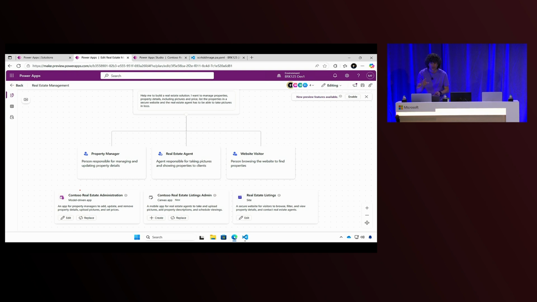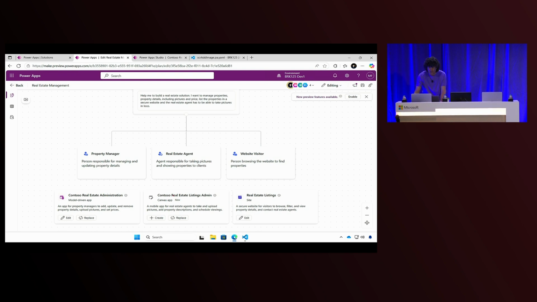So I will work my computer. I will be able to see the properties. That's the application that the plan suggested to me, and I already created this solution. Another thing that the plan suggested for me is an application for the real estate agents, the field people, to take pictures and see the properties on the go, on the phone. And this is proposed. This is a new solution that I can go ahead and create. And also suggested a website, and I already created a website.